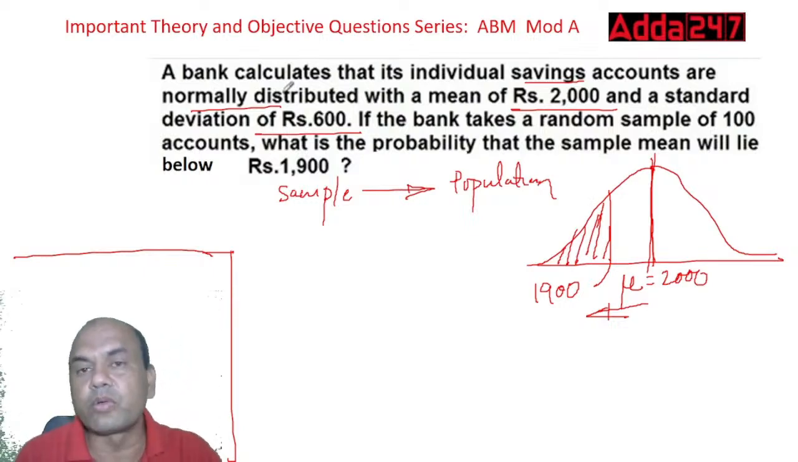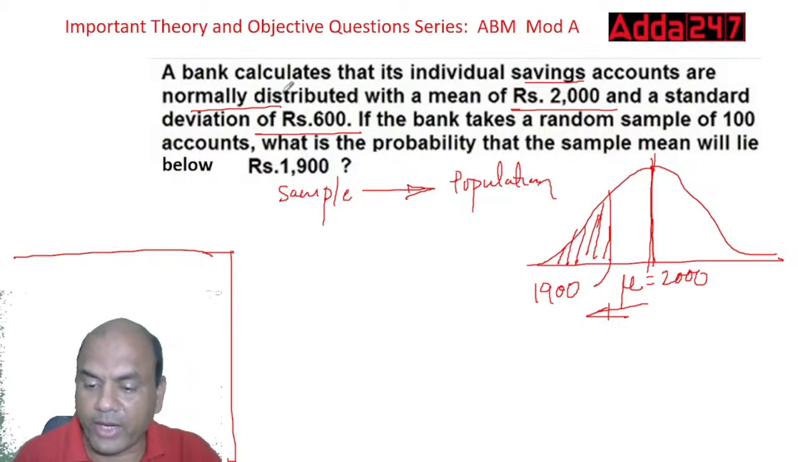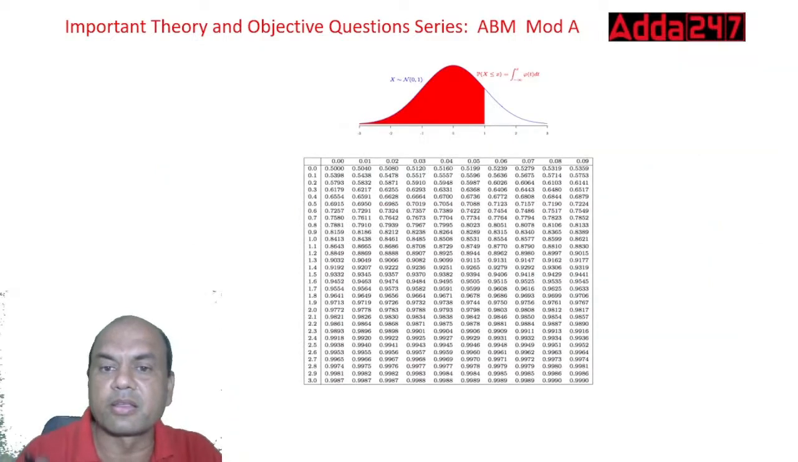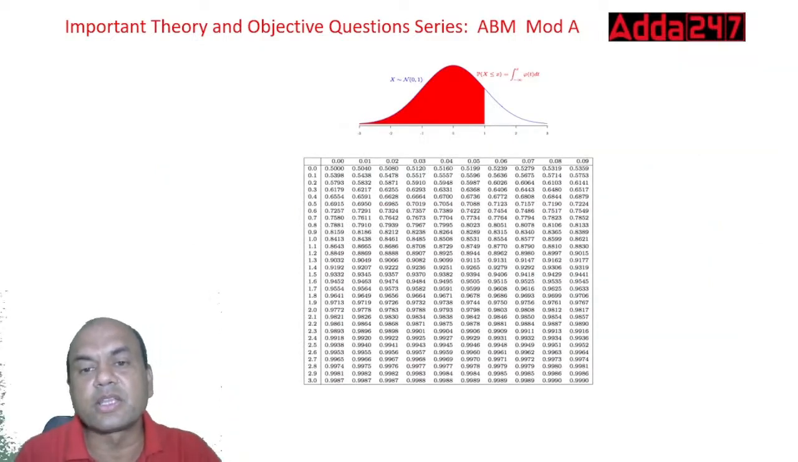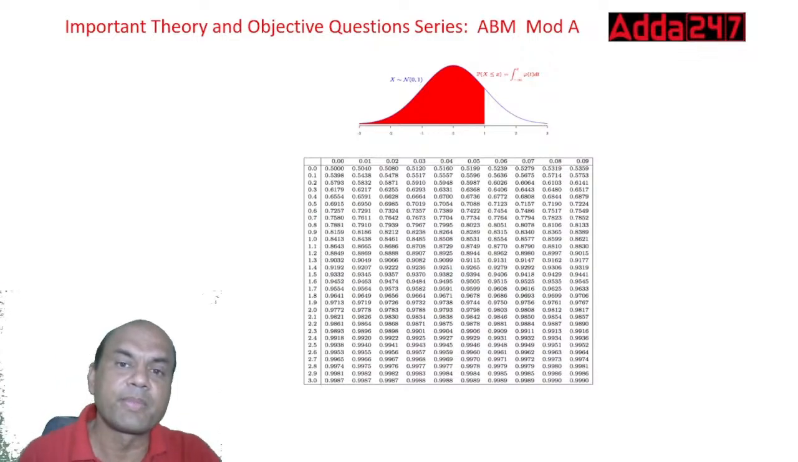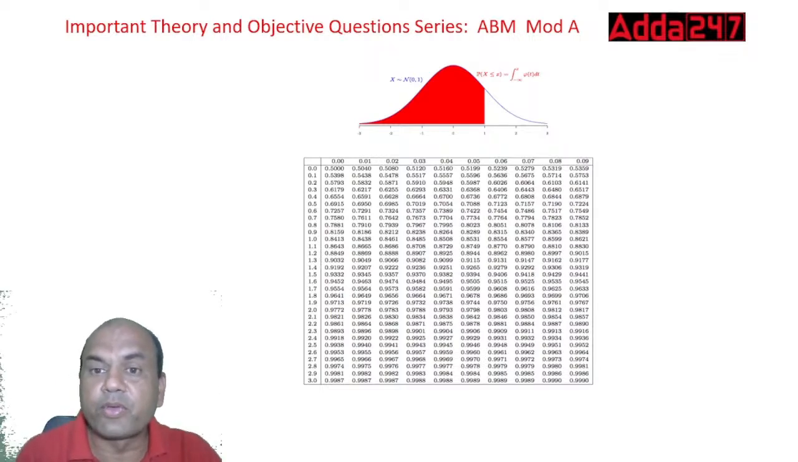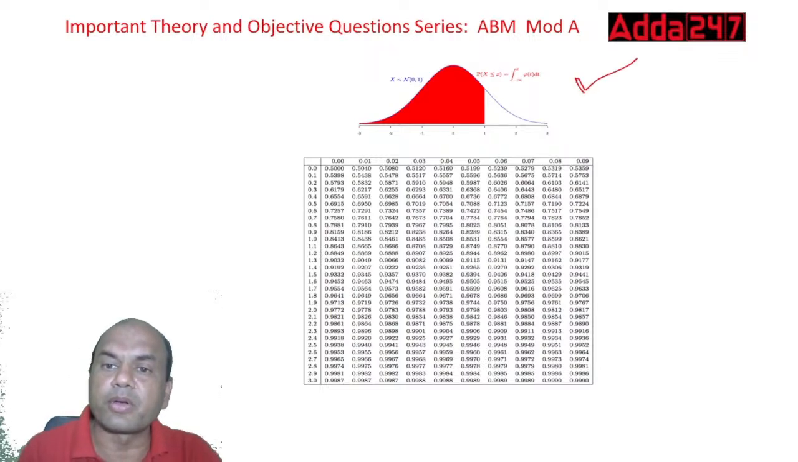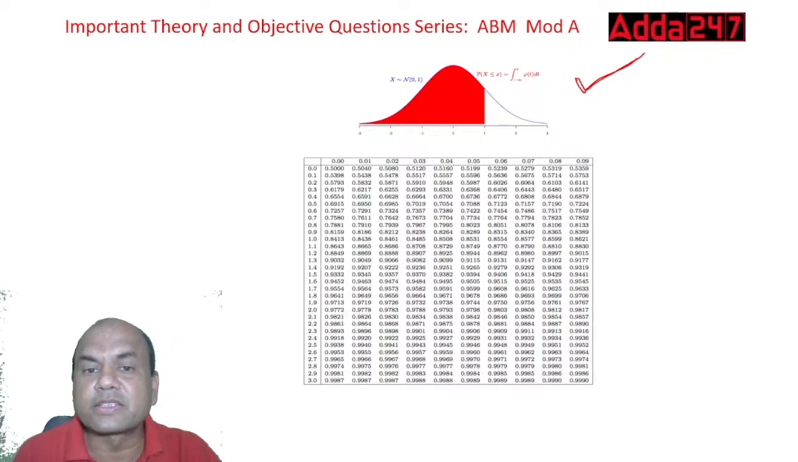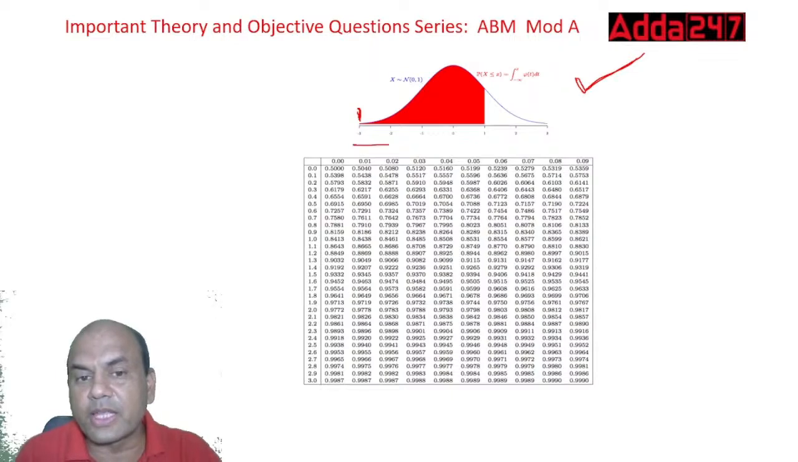Now how do we find out the area over here? Let me give you a hint. In the exam also, they will give you this normal distribution table. What you have to check is the upper figure over here. This figure is very important. If the figure is given this way, it means the area starts from this point and moves to the right side.